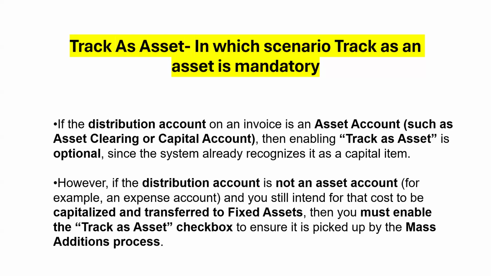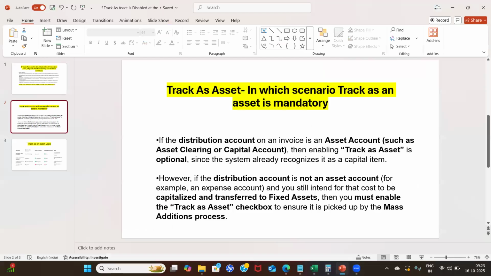Sometimes what will happen is the suppliers mistakenly enter an expense account instead of an asset account. Rather than canceling or recreating the invoice, we still need to capitalize those payable invoice expense lines, so we need to enable Track as Asset. These are the possible scenarios when we have expense accounts to be capitalized and transferred to the Assets module. Let me log in and show you how we need to enable Track as Asset.